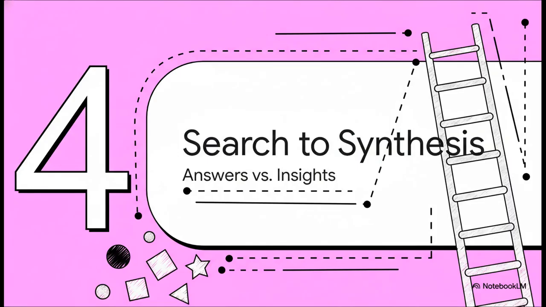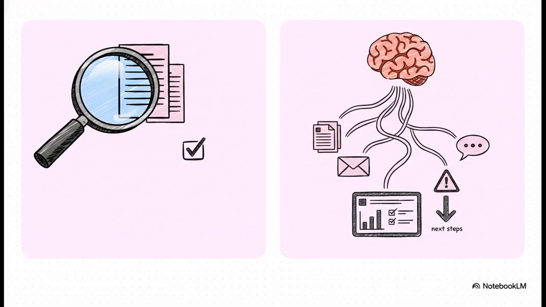Okay, let's keep climbing. The next level up isn't just about creating stuff. It's about understanding complex situations by connecting dots that you might have totally missed on your own. So a shallow search is a simple question. Hey, did we get approval for Project X? And you'll get a simple answer back. But a sophisticated synthesis request? Well, that's completely different. You're basically asking the AI to be your personal analyst. You're telling it to scan everything, Slack, email, meeting notes, and give you the full picture. What are the blockers? What should I do next?